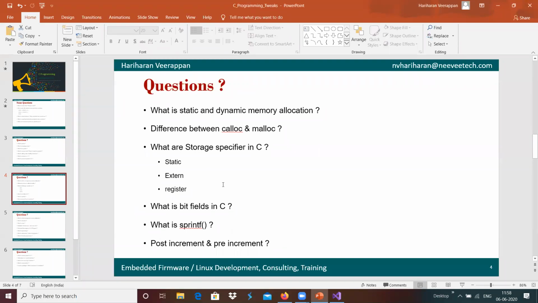And the difference between calloc and malloc here. Any ideas on this? Difference between calloc and malloc? Any ideas? What is the calloc function? What is the malloc function?